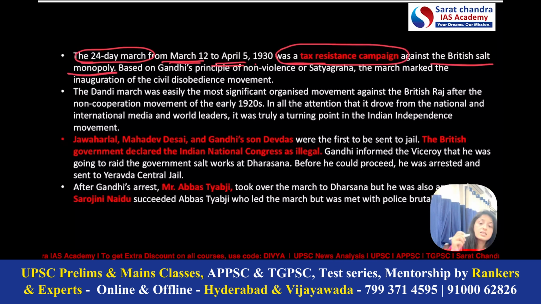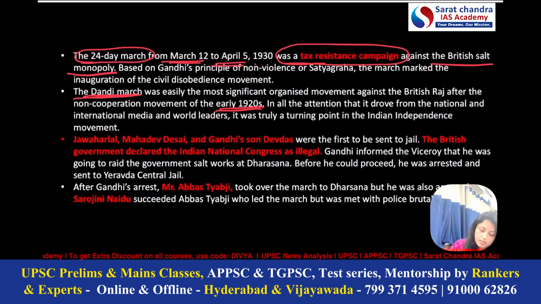So this movement was based on the principle of non-violence or satyagraha, that no violence will be done, but still we will put our demands in front of the government and still we will fight for our rights. Now, here Dandi March was a very significant movement because the non-cooperation movement was held in the 1920s. So in that duration of 8 to 10 years, no major movement took place. That's why Dandi March was a very significant movement.